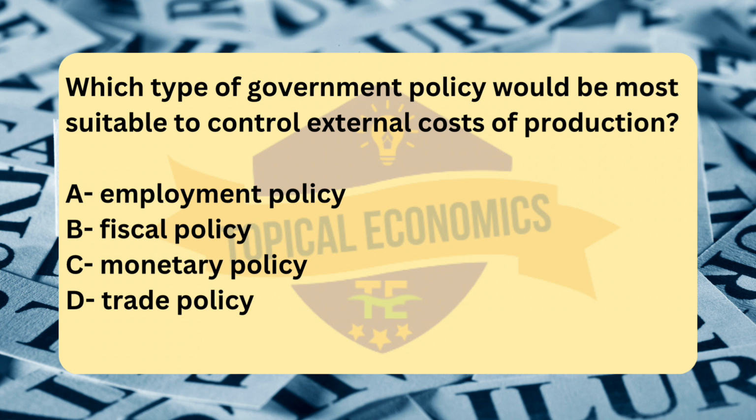Fiscal policy involves government actions related to taxing and spending. It is the most suitable tool for addressing external costs, or negative externalities, because the government can use taxes or subsidies to influence the behavior of producers and consumers in ways that correct market failures caused by externalities. In the case of external costs, like pollution from production, the government can impose taxes on the activity causing the negative externality.